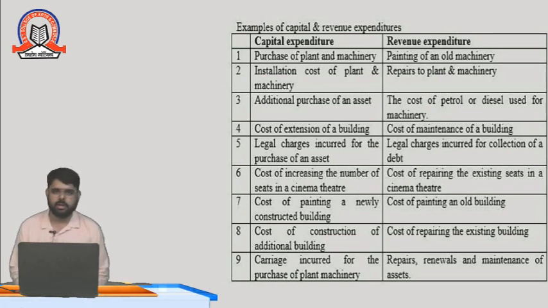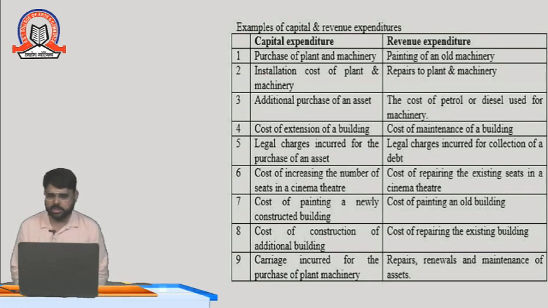For example, in the premises you have plugged in the electricity switch. So it is a one-time expenditure, called capital expenditure, because we are not going to do installation again and again on the machinery.